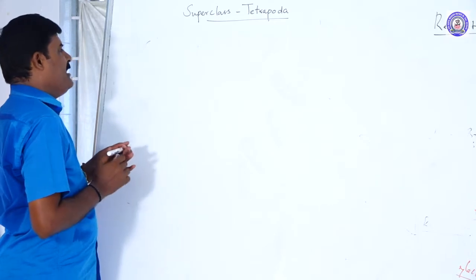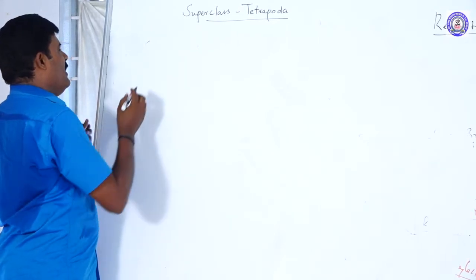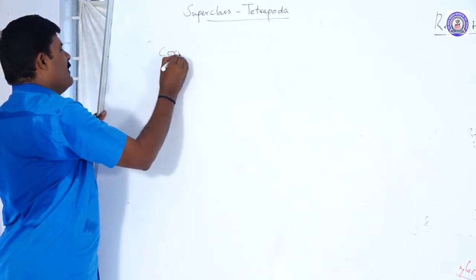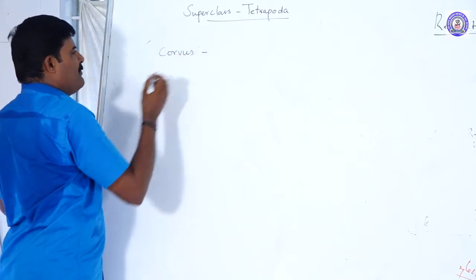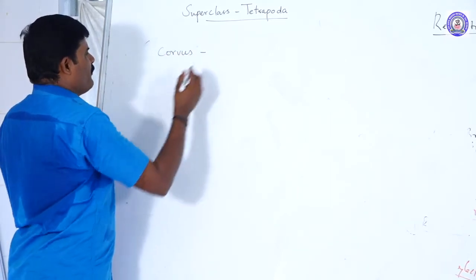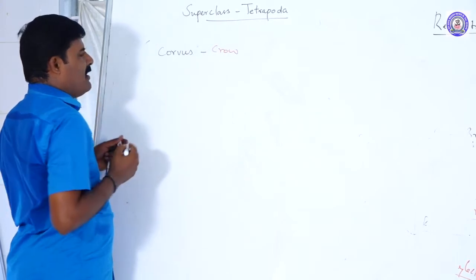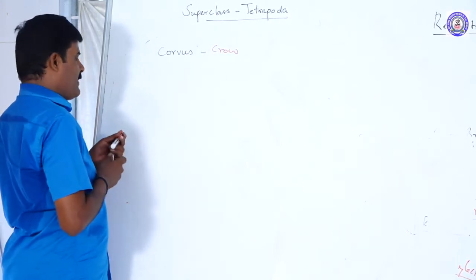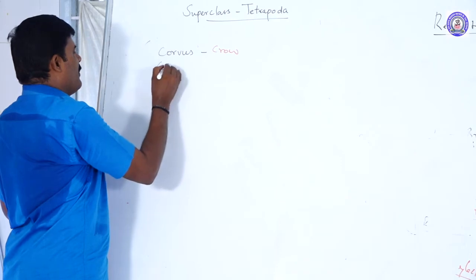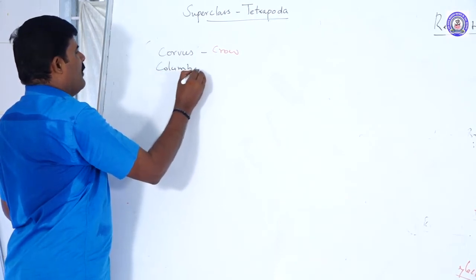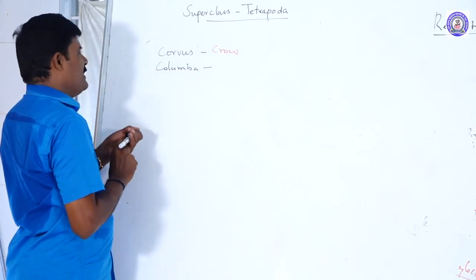Now, common names and scientific names. Corvus means crow. Note it or underline it: Corvus, crow. Next, Columba is pigeon.